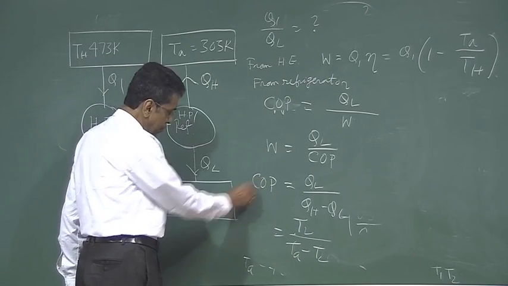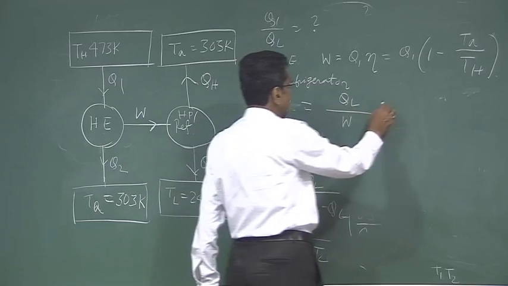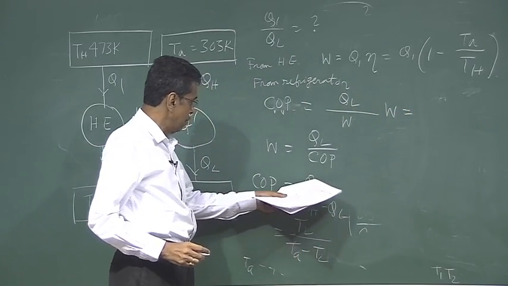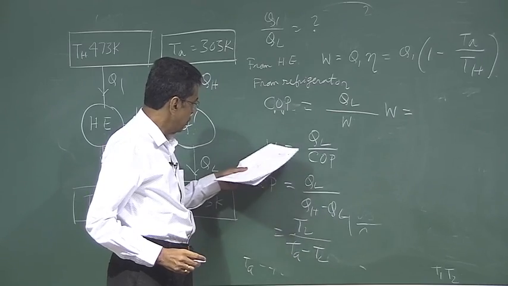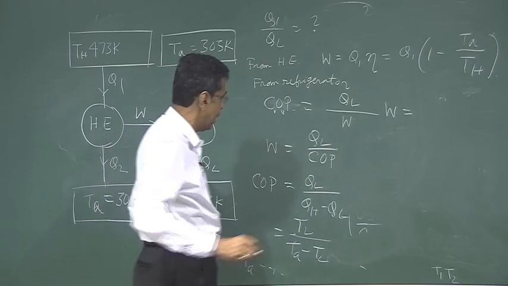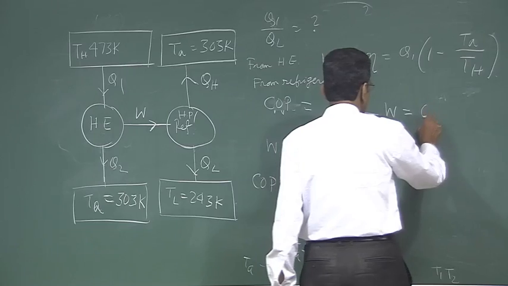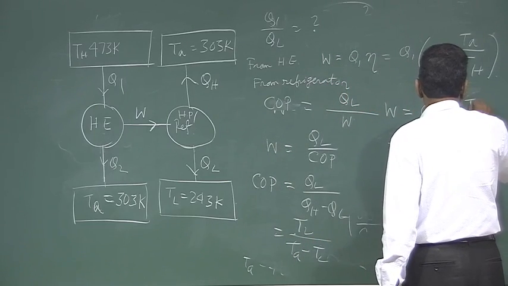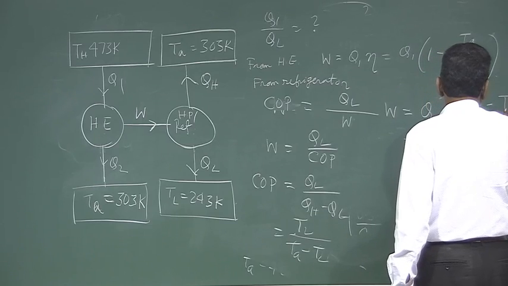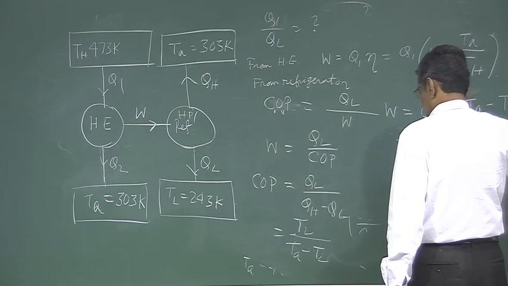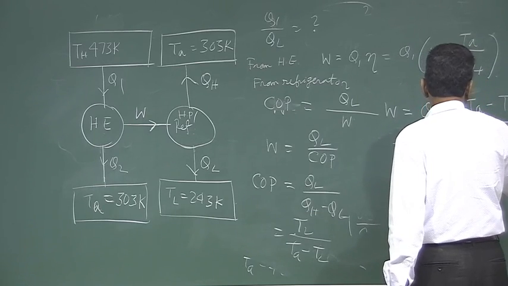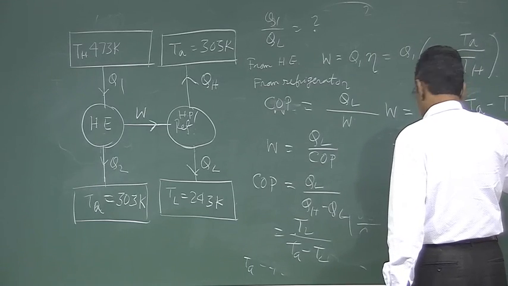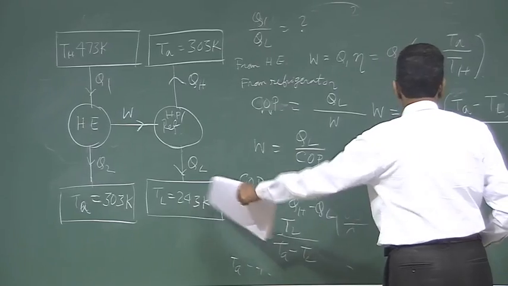Now W is equal to what? From the refrigerator, W is equal to QL by COP, so W is equal to QL into 1 by COP. That means TA minus TL divided by TL.